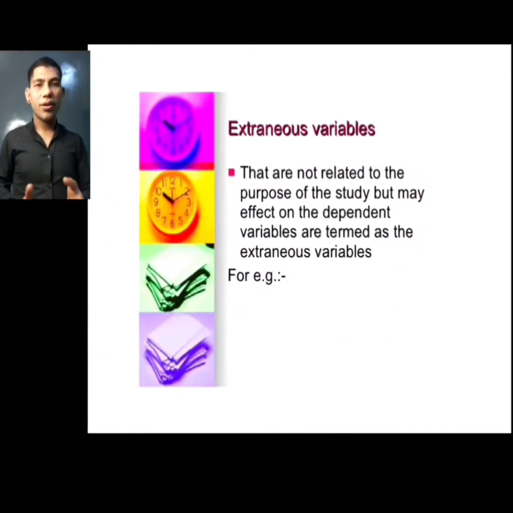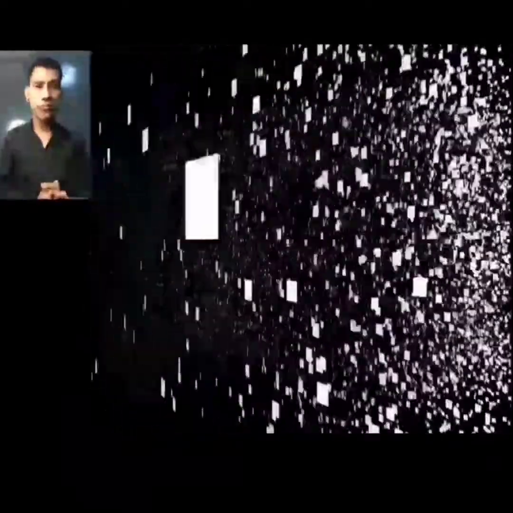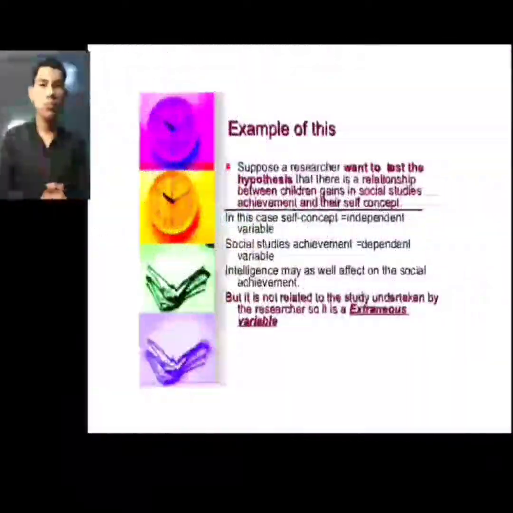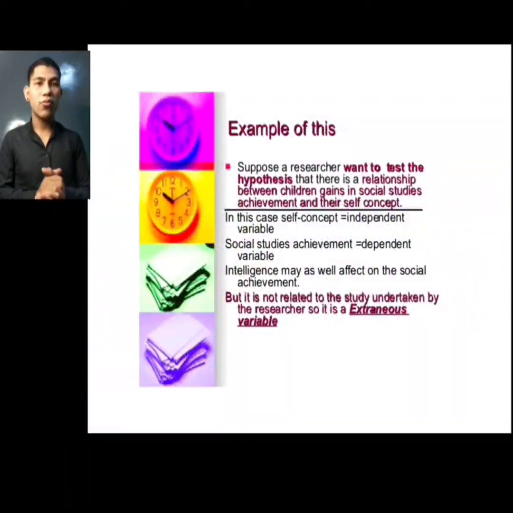Extraneous variables are variables that are not related to the purpose of the study but may affect the dependent variable. For example, suppose the researcher wants to test the hypothesis that there is a relationship between children's gains in social studies achievement and their self-concept.